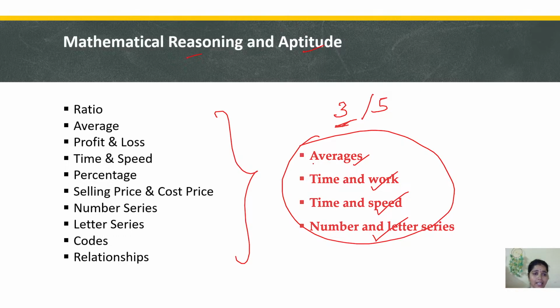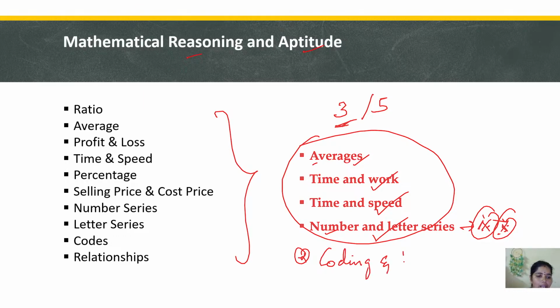If you take the previous year questions, we will be having a question from average. We will be having a question either from speed and time or from work and time. And we will be having a question from number series. One question from number series or letter series will be a must. And one more thing is coding and decoding. I forgot to write coding and decoding.